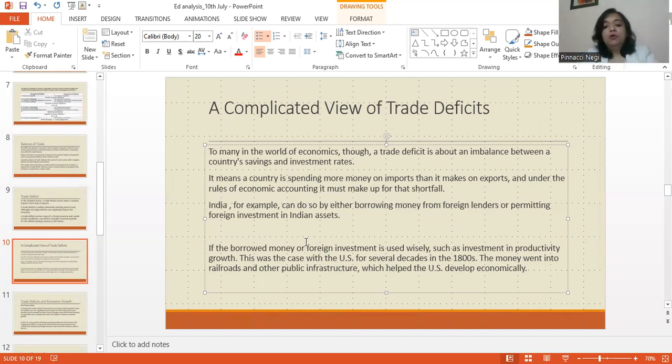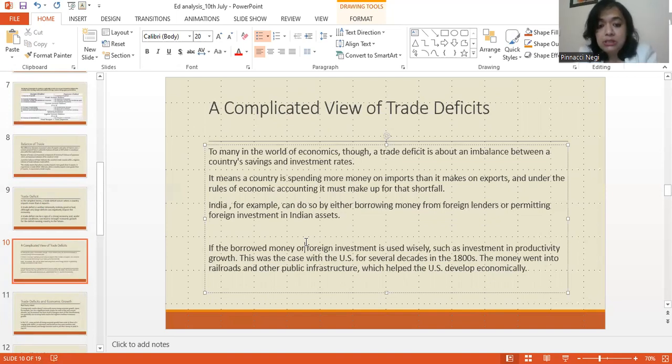So the complicated view of trade deficit, students. To many in the world of economics, though, a trade deficit is about an imbalance between a country's saving and investment rates, right? It means a country is spending more money on imports than it makes on exports. And under the rules of economic accounting, it must make up for the shortfall, students, right? So what is being said here?